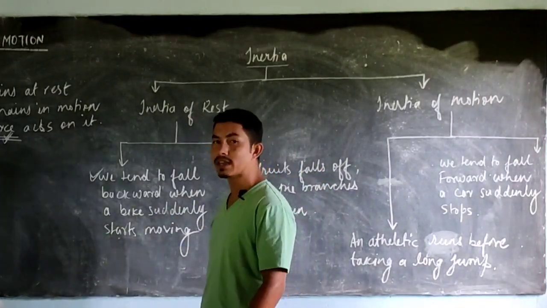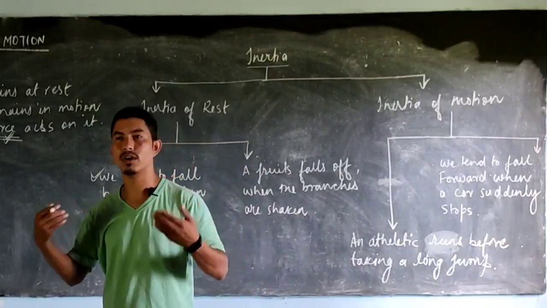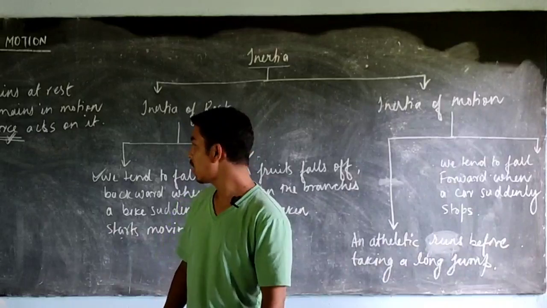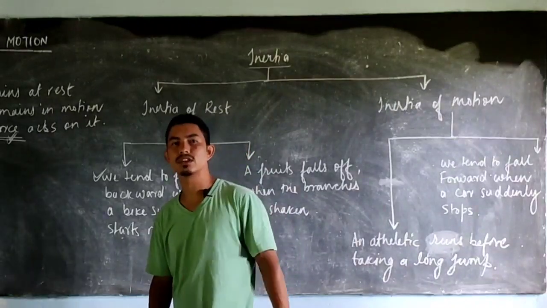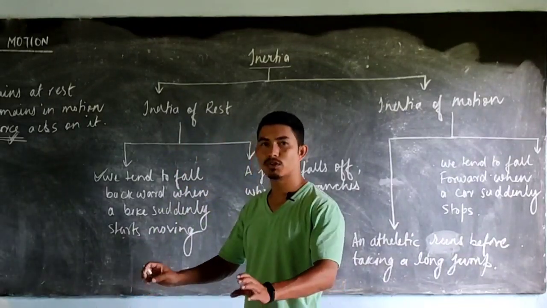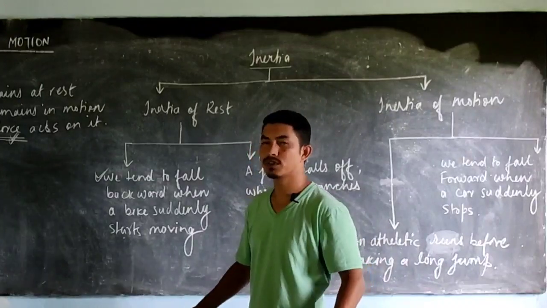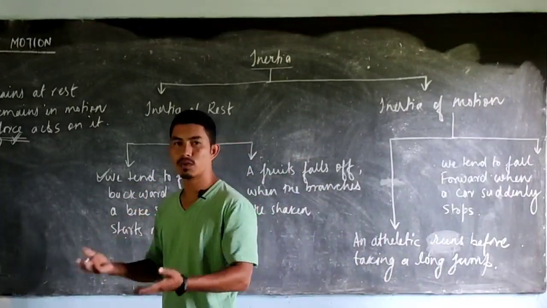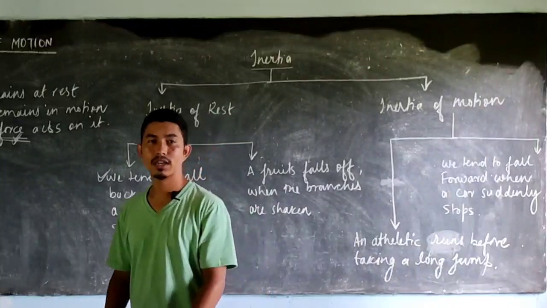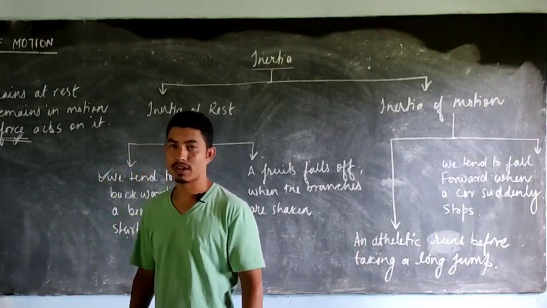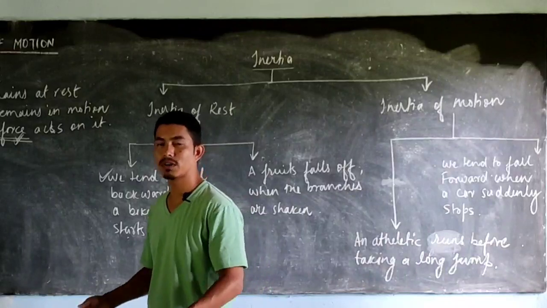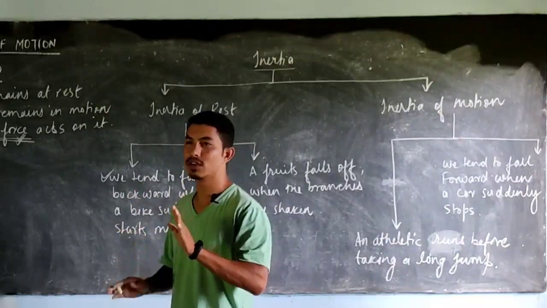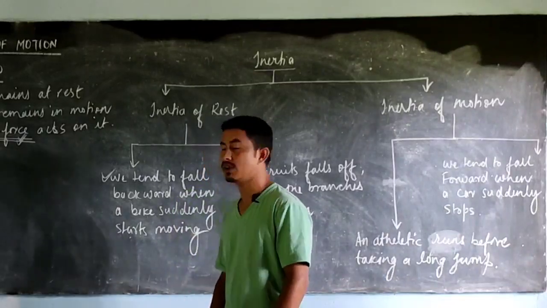Initially, when the motorbike is at rest, our whole body along with the motorbike is at rest. So what does our body do? Our body tries to maintain the state of rest. But suddenly when the motorbike starts moving, the lower portion of your body moves along with the bike. But the upper portion, which is not intact with the motorbike, tries to remain at rest. So the lower portion moves forward, whereas the upper portion tries to remain at rest. So we tend to fall backward.